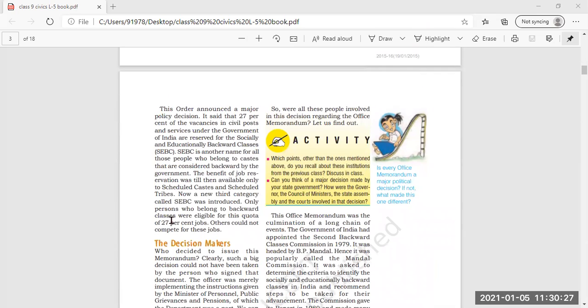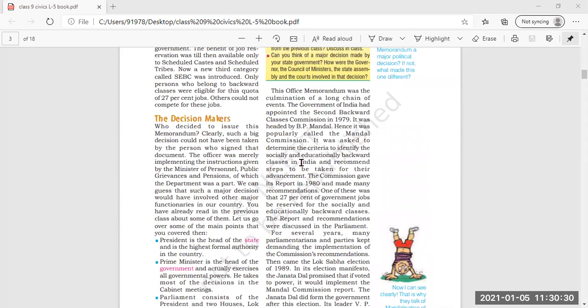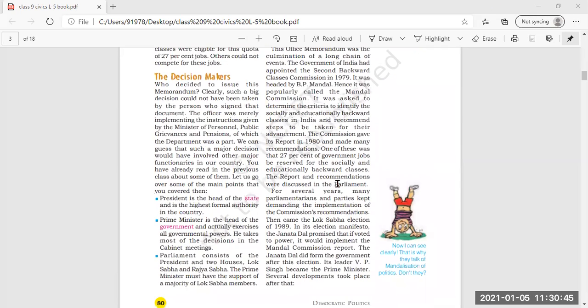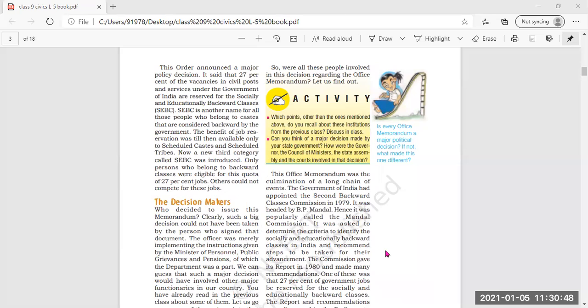Next, in this lesson, we are going to read about the decision makers. Who are the decision makers? The decision makers are the president, the prime minister, and the parliament. And further, we will read about how the birth of office memorandum came about. That is, the Second Backward Classes Commission was set up in 1979, and it was headed by B.P. Mandal. We will read in detail about this. The full form of B.P. Mandal is Bindeshwari Prasad Mandal.